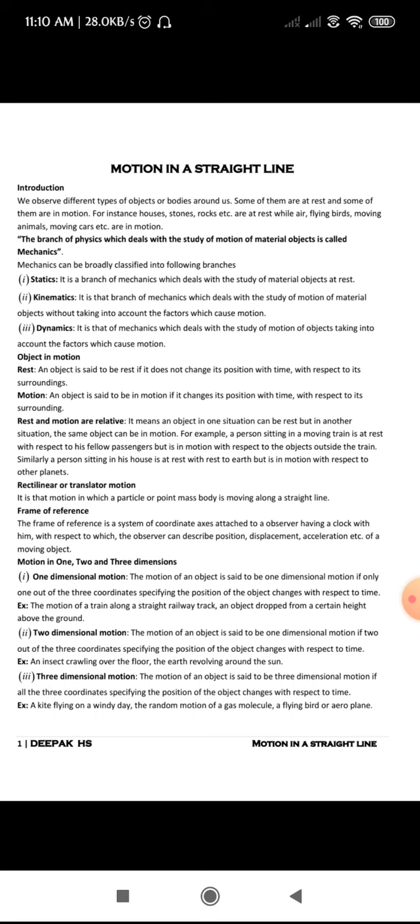But for the person who is standing outside the train, you people are in motion. So hence, rest and motion are relative. In one situation the object is at rest, but in another situation the same object is in motion.